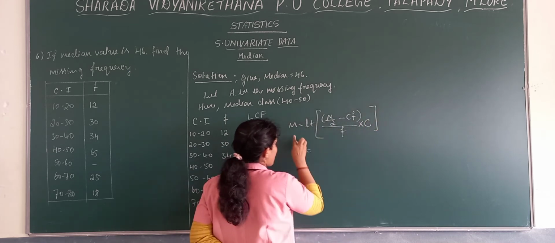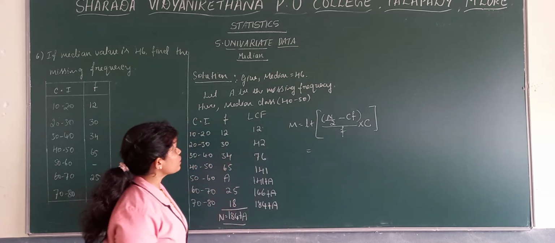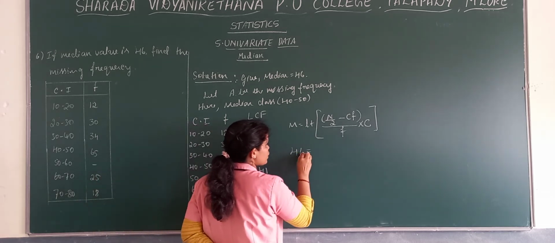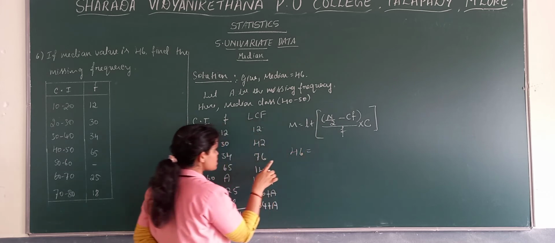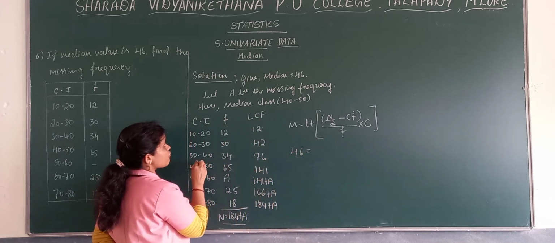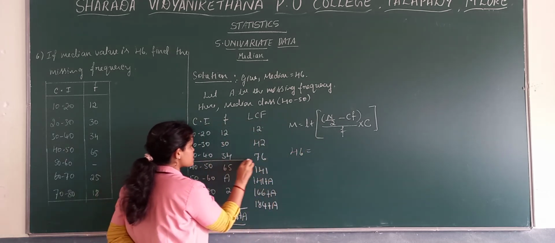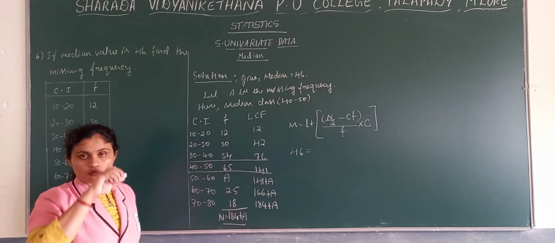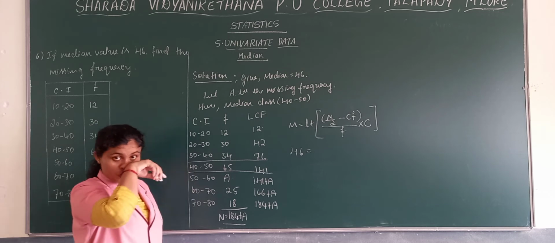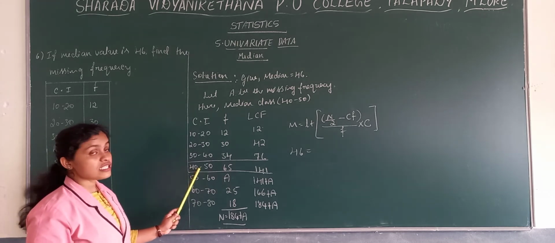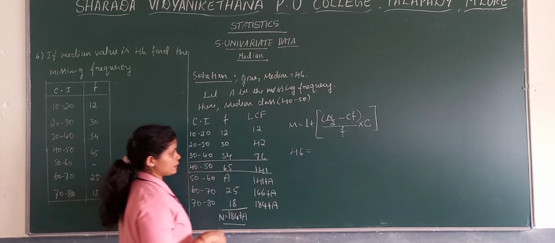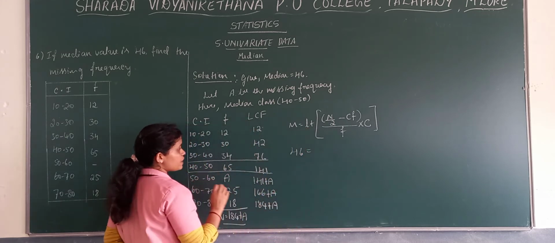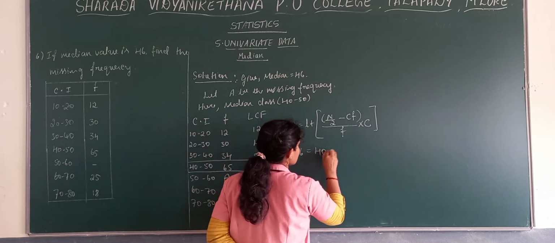Now, as we know, the median value is 46. Lower limit, which is the median class. Median class is 40 to 50, since our median is 46. So here the lower limit is 40 plus